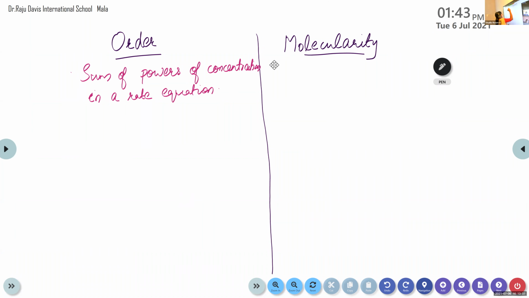Then what about the definition of molecularity? Adul, can you tell me? Total number of reacting species. Okay. Total number of reacting species. So that's the first point. Sum of powers of concentration terms in a rate equation, that's order. Then molecularity is the total number of reacting species.